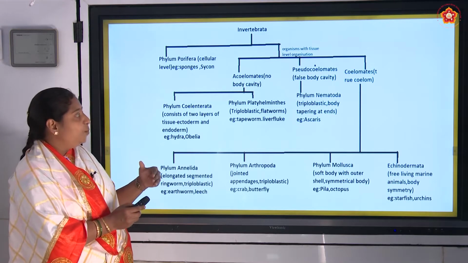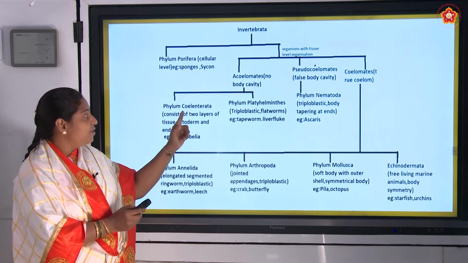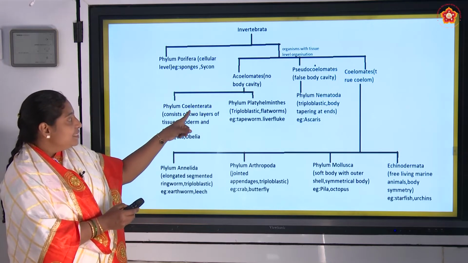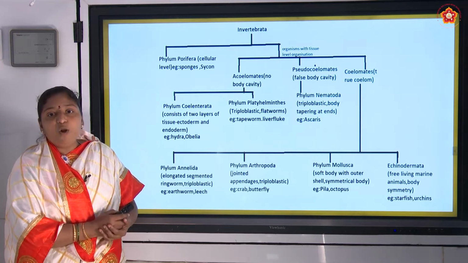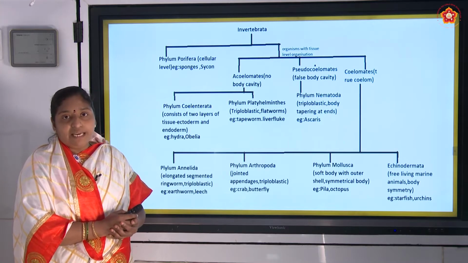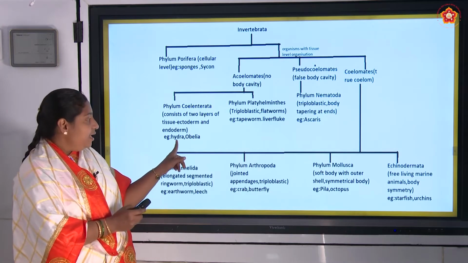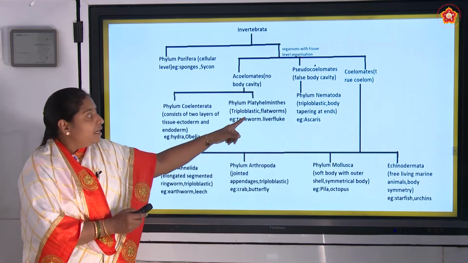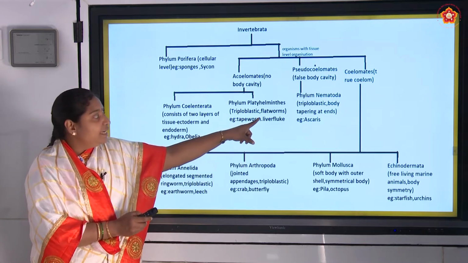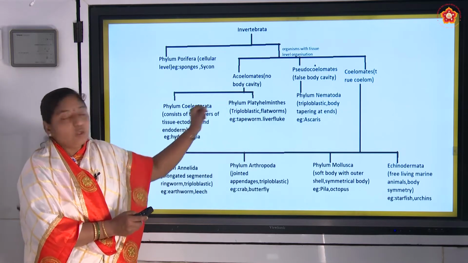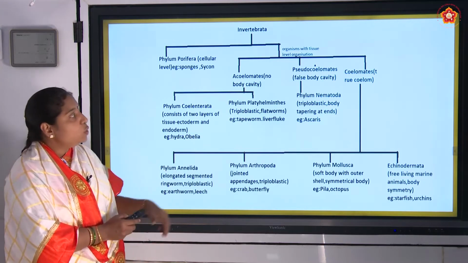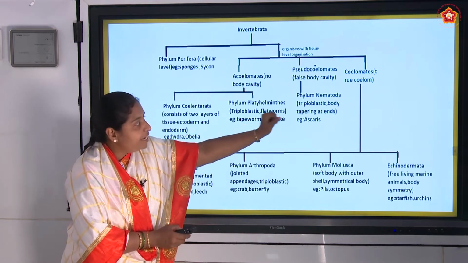Under acoelomates, there are 2 phyla, phylum Coelenterata and phylum Platyhelminthes. Coelenterates are diploblastic in nature. Diploblastic means they have 2 germ layers. Example, Hydra and Obelia. In Platyhelminthes, they are triploblastic in nature, and flatworms are included in this phylum.